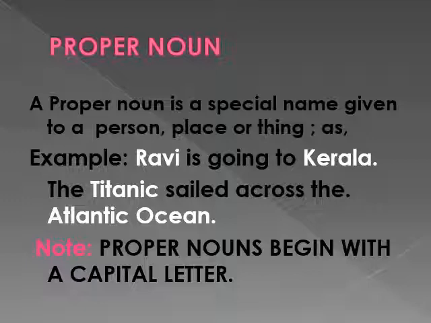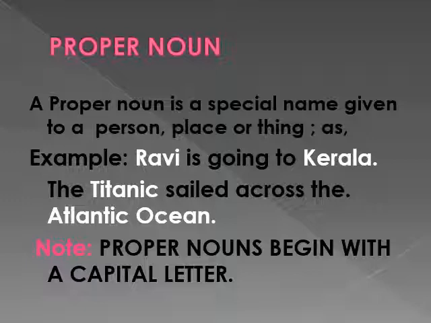Children, now you have learned common nouns and proper nouns, so you can turn to page number 7 in your English language book. Here in exercise A, you have to write proper nouns for these common nouns. Here you can see a table. First example is done for you. In the next, you can write common noun as school. For school, you can write Shishya Public School. So, like this, you can complete the table.